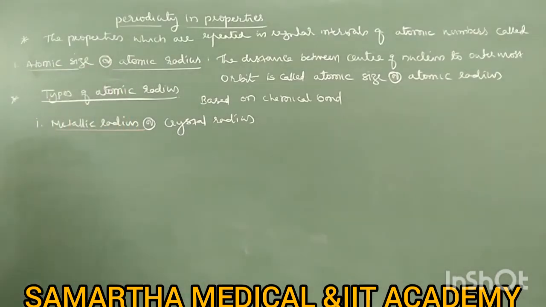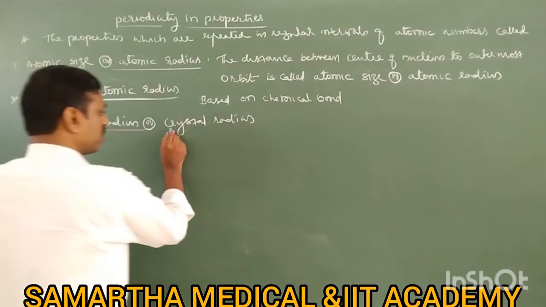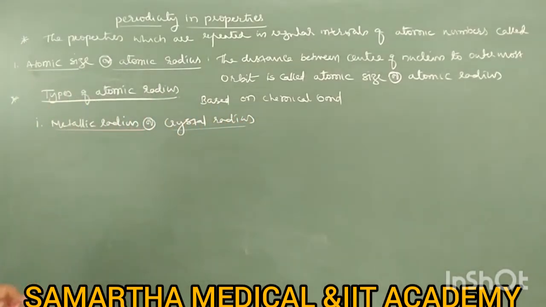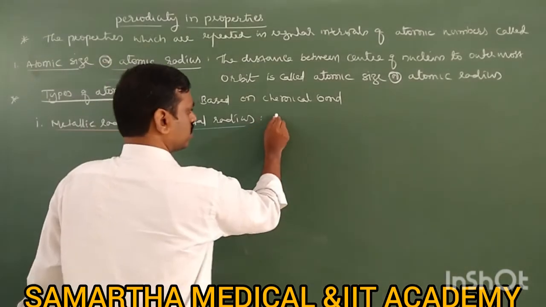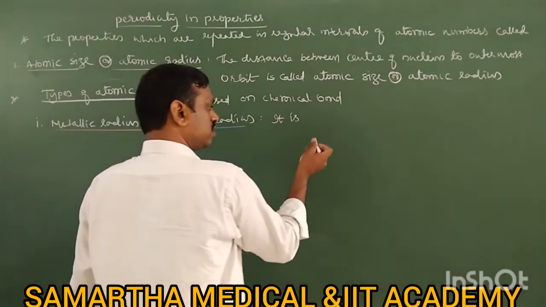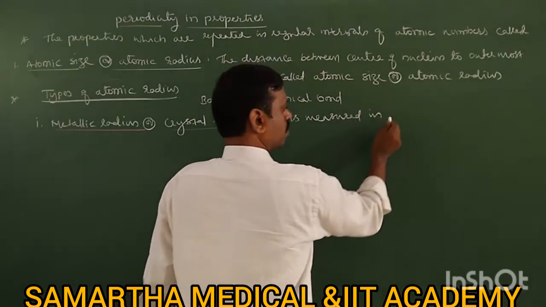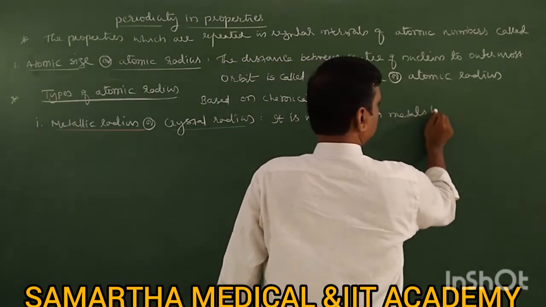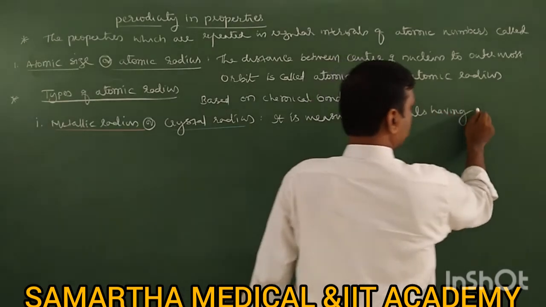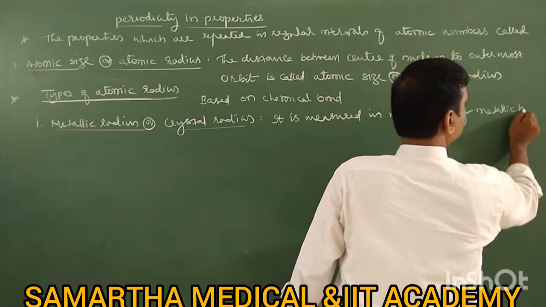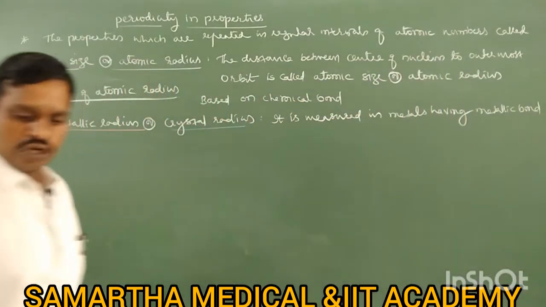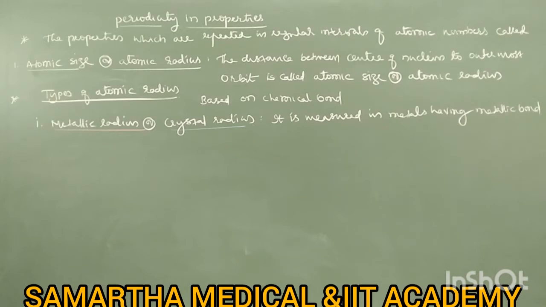First one is metallic radius. If you understand metallic radius, you can easily understand the remaining 2, they are almost similar. As I told you, it is measured in metals having a metallic bond. Of course, metals have metallic bond, no doubt.